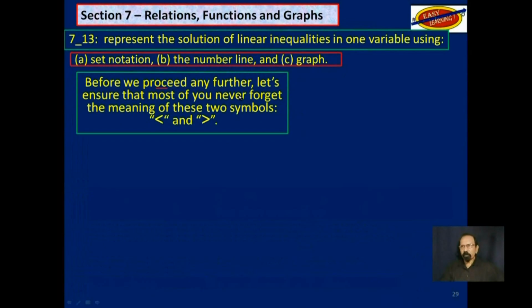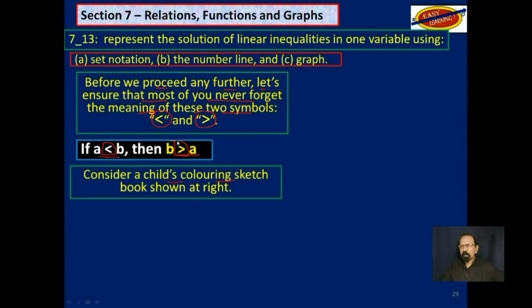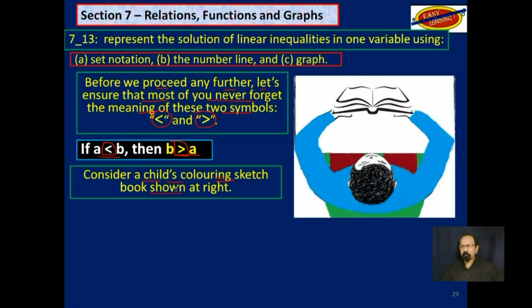Before we proceed any further, let's make sure that most of you will never forget the meaning of these two symbols. Students generally confuse them. Which one means less than and which one means more than? Now we know A is less than B, B is greater than A. But many students confuse those two symbols. Consider a child's coloring sketchbook shown at right.